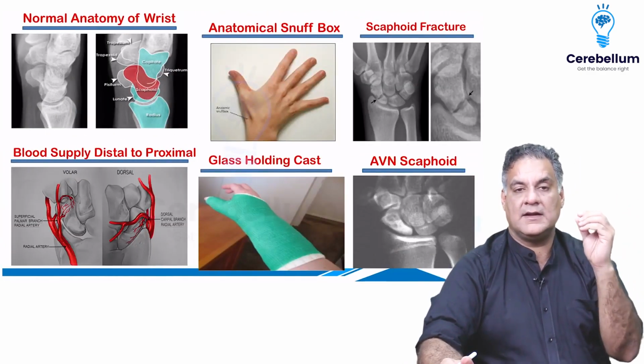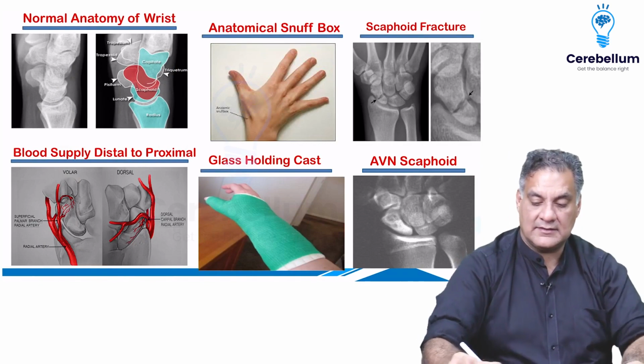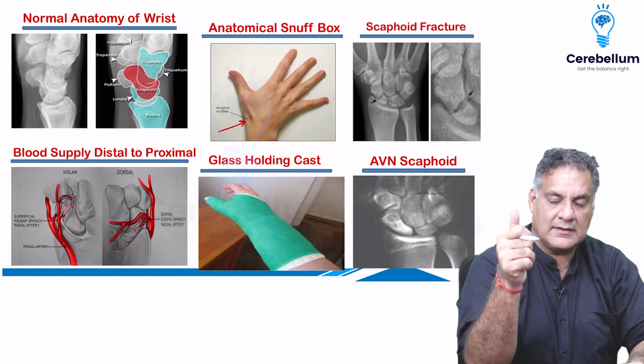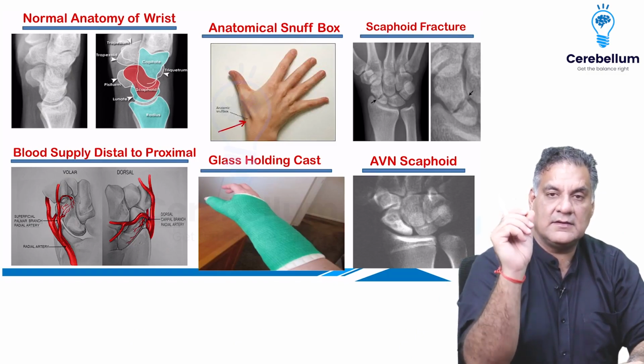When I look at the normal anatomy of the wrist, right, the anatomical snuff box is an area where you have tenderness of the scaphoid, the base of first metacarpal and trapezium. Remember, the scaphoid is the most common carpal bone to fracture.